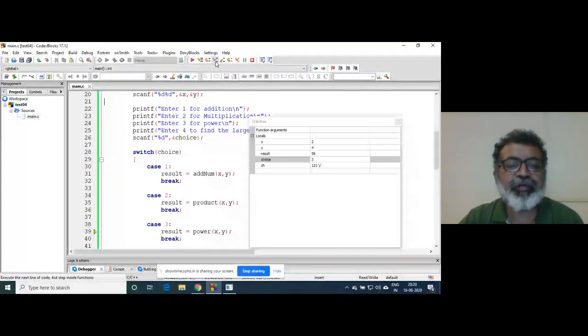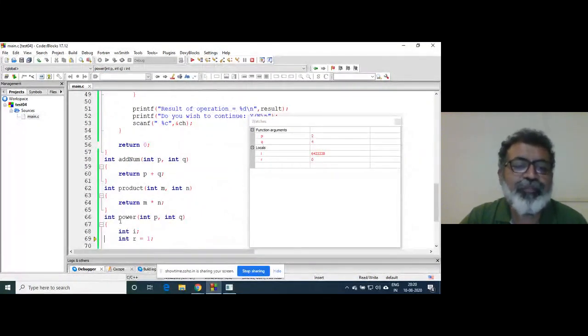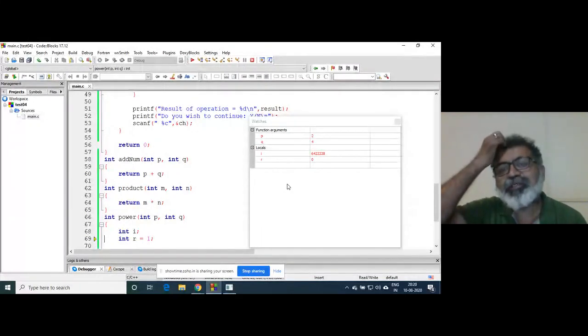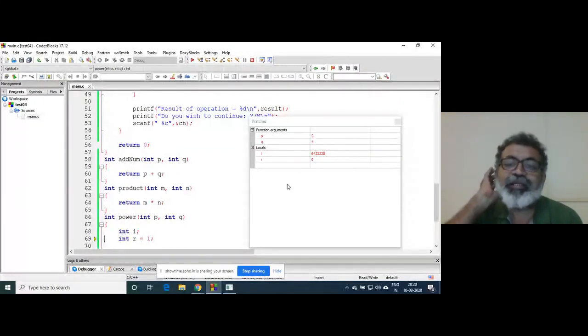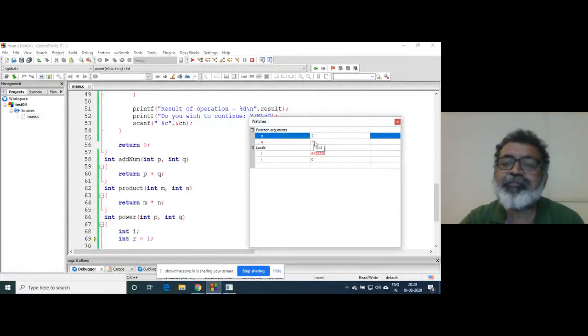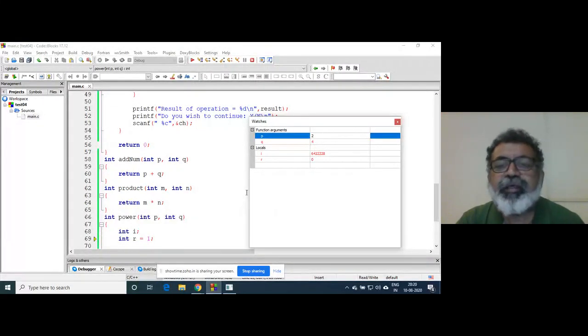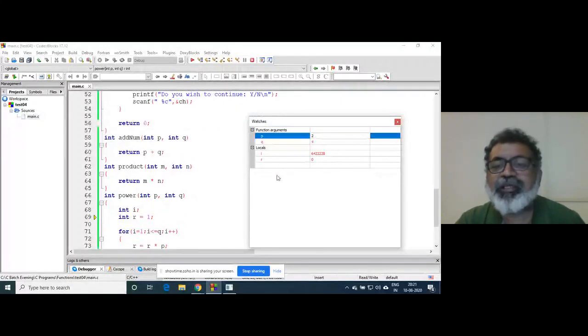Just see here, step into, as control passes to the power function. You won't see any variable from the main function here. You are inside the power function, you can see function arguments p and q. I told you, x is copied to p and y is copied to q. And then local variables are there. So i contains some garbage value, and r contains some garbage value, since this statement is not yet executed.